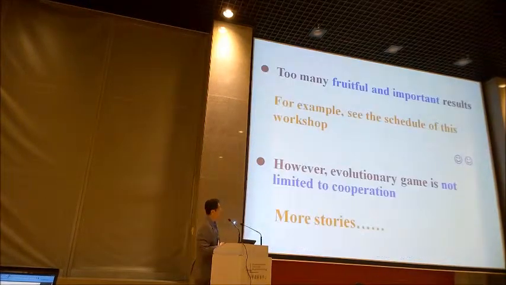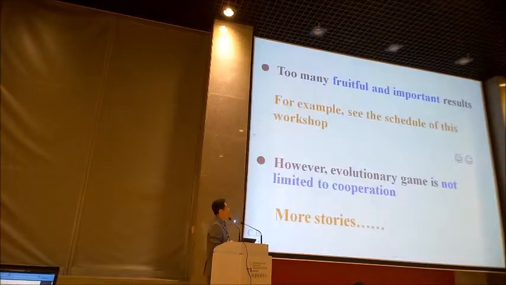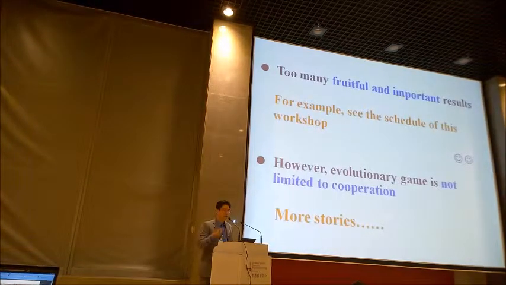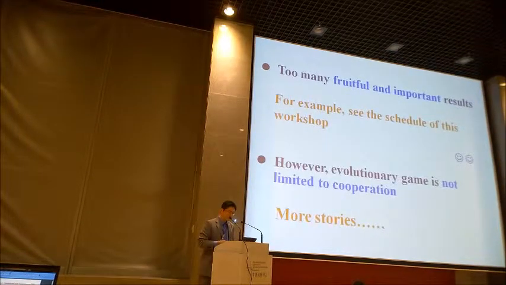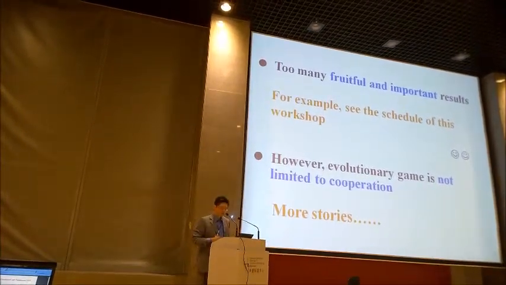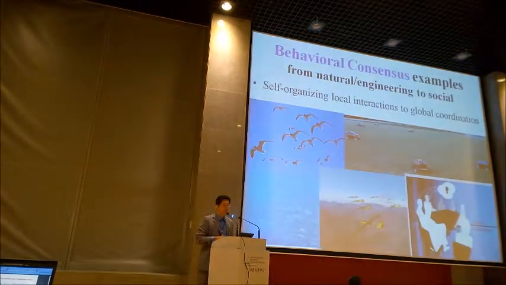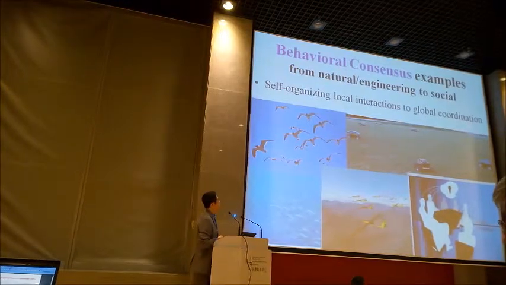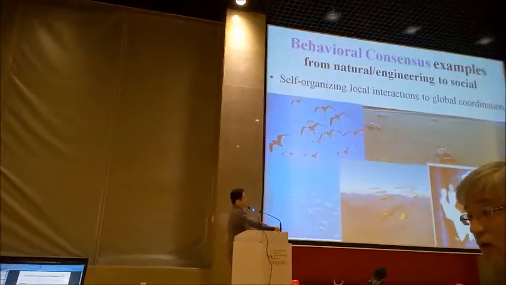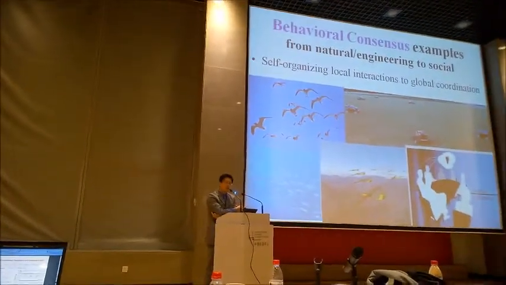So here we only present the first story of cooperation, and I think there are too many fruitful and important results, as we can see from the schedule of this workshop. So we mainly focus on more than cooperation. The first is that we consider behavior consensus. For example, from biological and social motor, opinion formation like that. So there are many examples of behavior consensus.